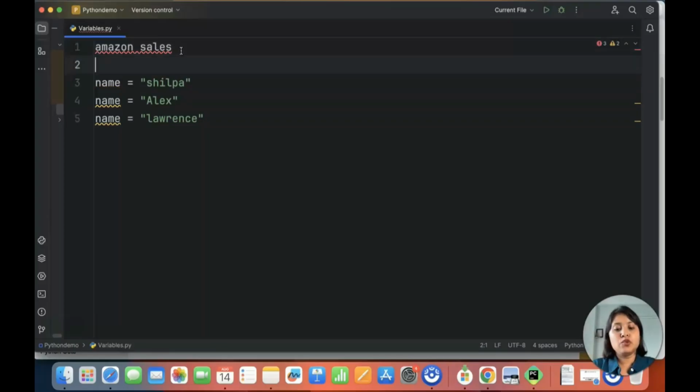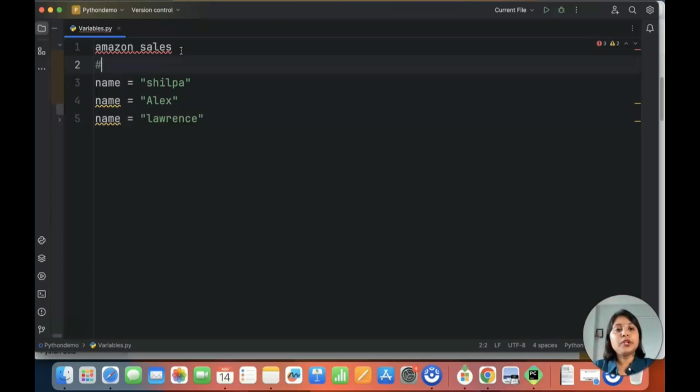So the first thing you need to know is how to put a comment in your notebook or Python file, because comments help you recognize what that notebook is all about and what exactly you are doing. For example, here name is the name of the person for that particular Amazon product.